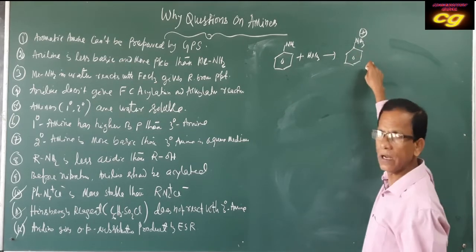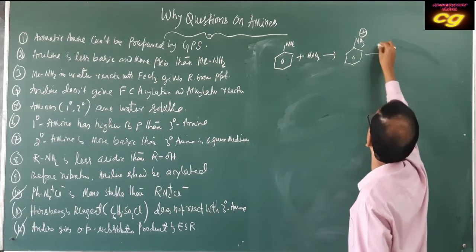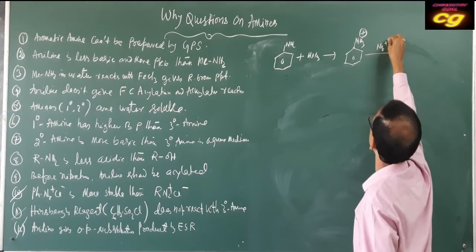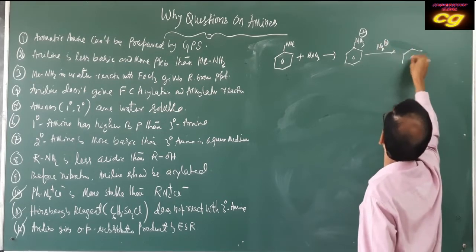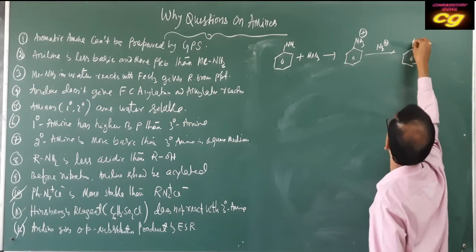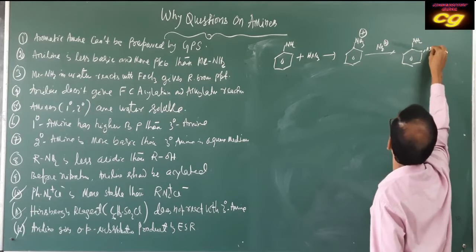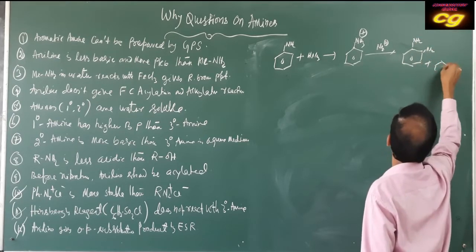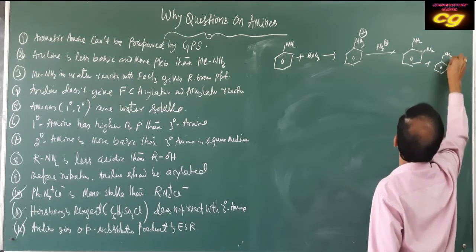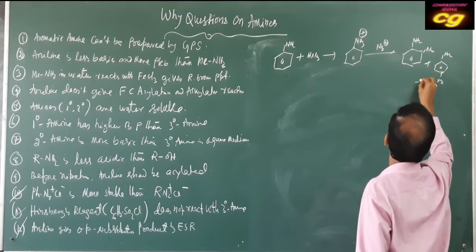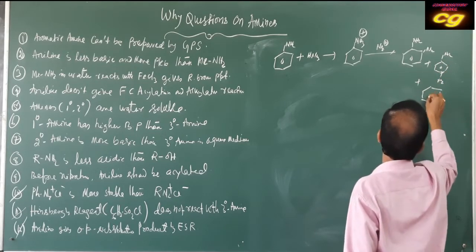This anilinium ion undergoes nitration forming ortho, meta and para products, both ortho-nitro, para-nitro and meta.